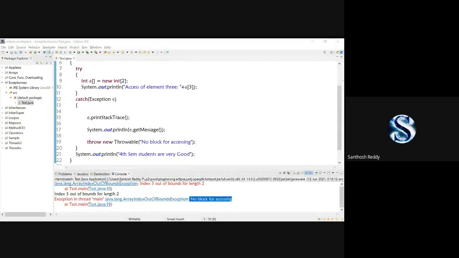Okay, now I'll show one difference for that. I'll show the differences between the throw and throws keyword.